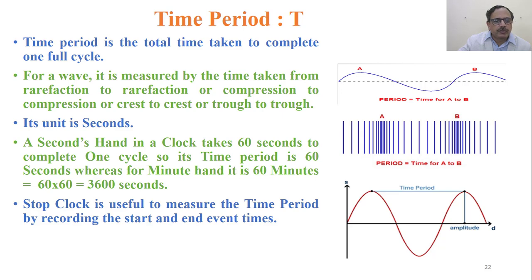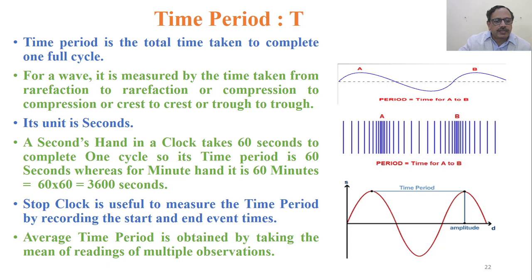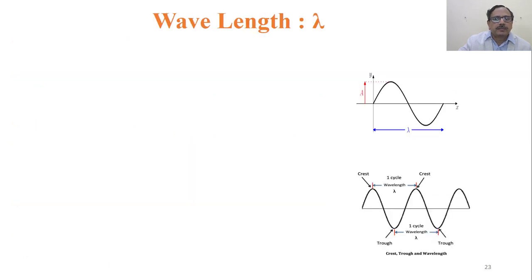A stop clock is useful to measure the time period by recording the start and end event times. The average time period is obtained by taking the mean of readings of multiple observations.